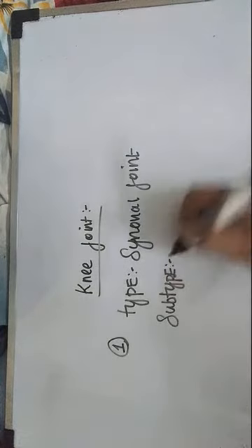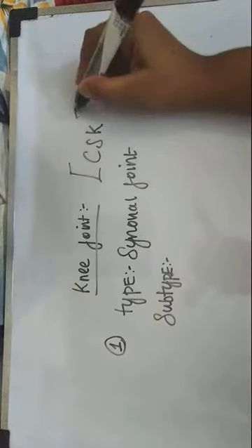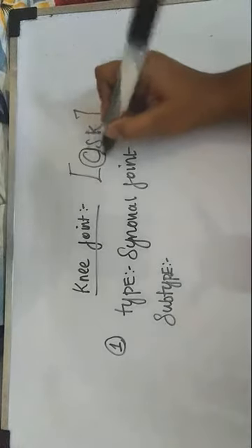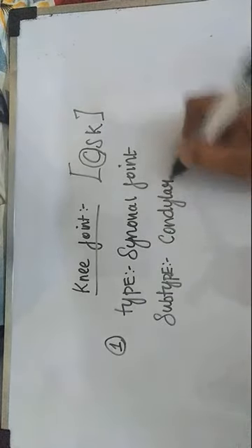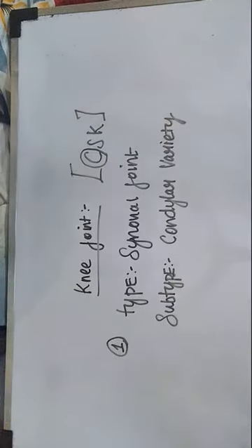For the knee joint, you should remember a mnemonic called CSK, Chennai Super Kings. In that, C stands for condylar variety. As you know, this knee joint is formed by the femur, patella and tibia. These three join together to form the knee joint. I hope you know about it.